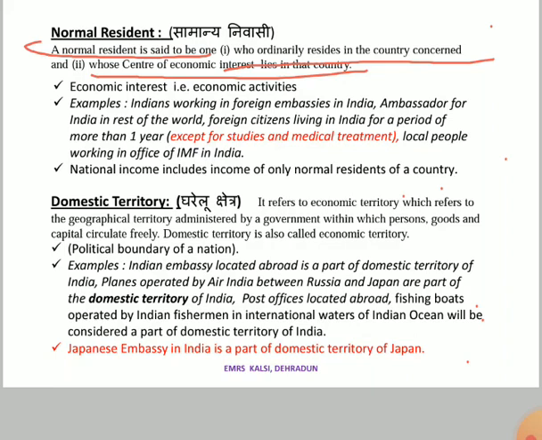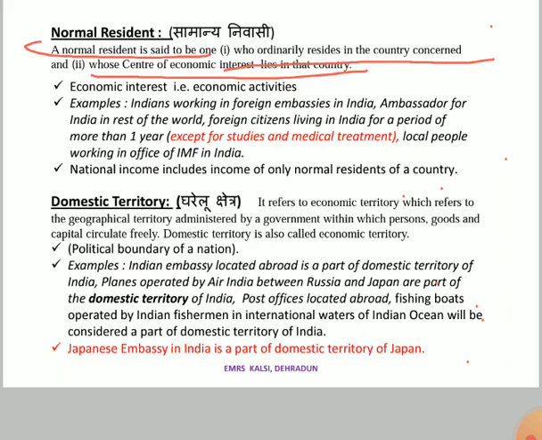Okay, for example, a particular ship is docked in the Hawaiian island. That particular ship is docked in Pearl Harbor of America. So now Pearl Harbor is the territory of America, but that ship belongs to India. The name of India is associated with that ship. So physically it is present in the American territory, but since that ship belongs to India, India will count that ship in its domestic territory.